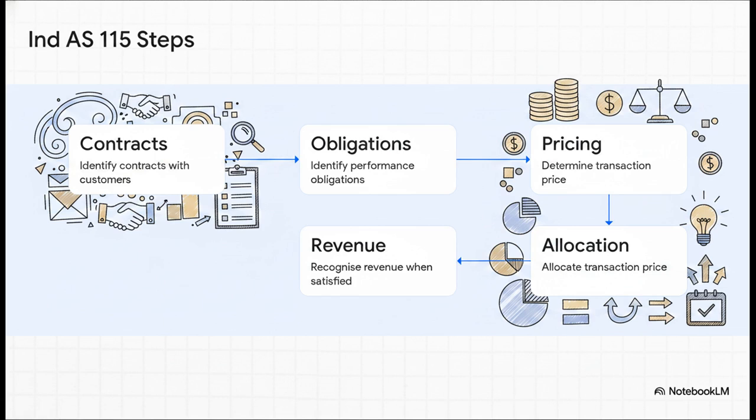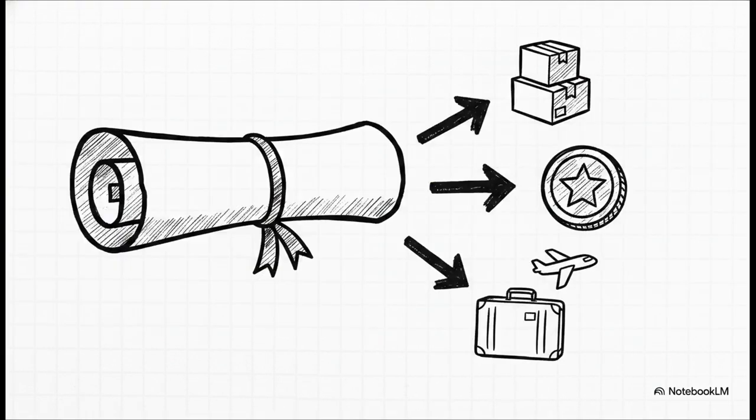But Step 2, that is where the real detective work kicks in. Here's the key realization, that single contract is actually making 3 entirely separate promises to the customer. Under paragraph 22 of Ind AS 115, we've got to break down each promise to transfer a distinct good or service into its own separate performance obligation. So we have 1, the primary sale of goods, 2, the supply of the gold coin, and 3, the tour service. But we have to ask, are they legally distinct?